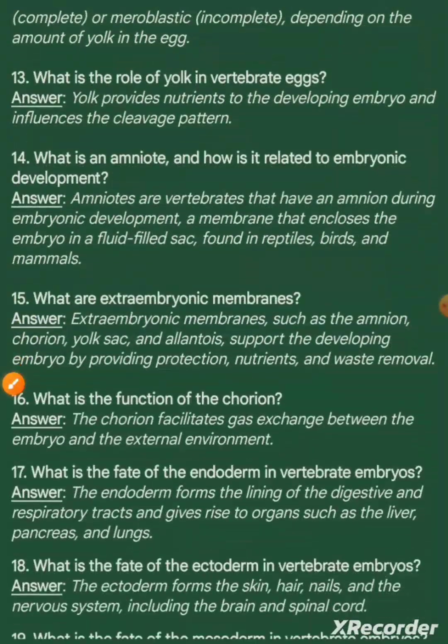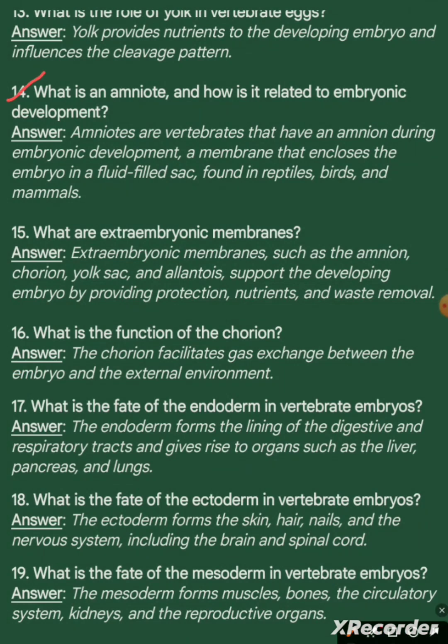Question number 14. What is an amniote and how is it related to embryonic development? Answer. Amniotes are vertebrates that have an amnion during embryonic development, a membrane that encloses the embryo in a fluid-filled sac found in reptiles, birds, and mammals.